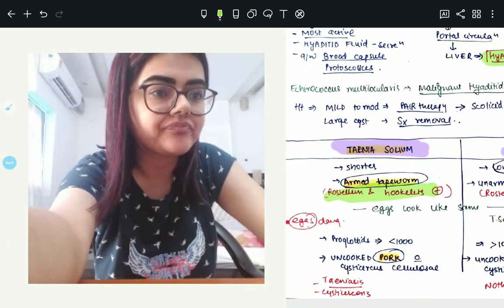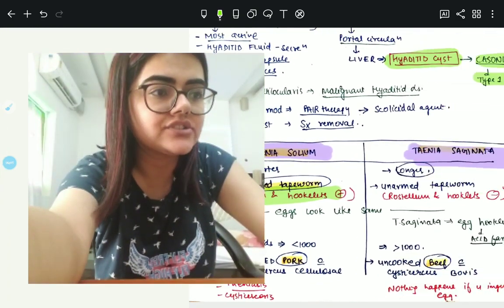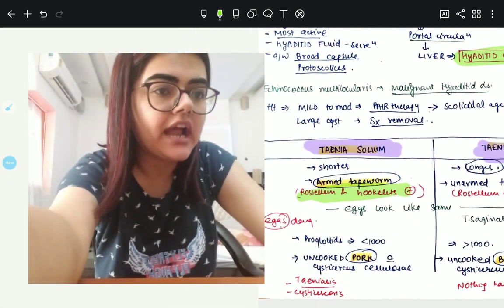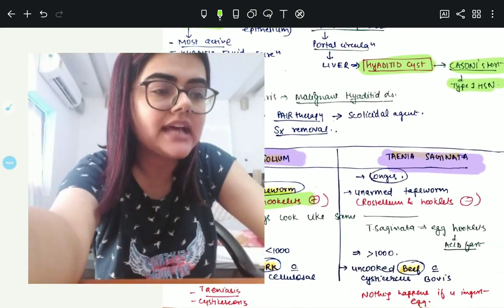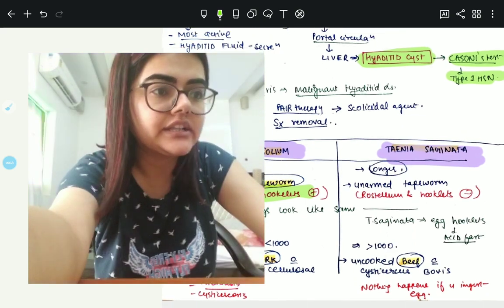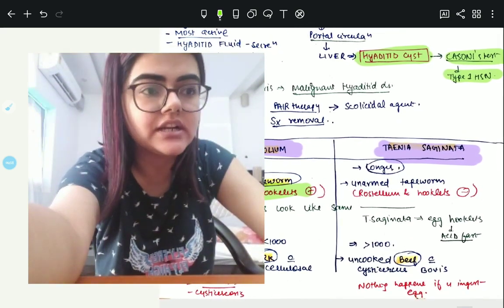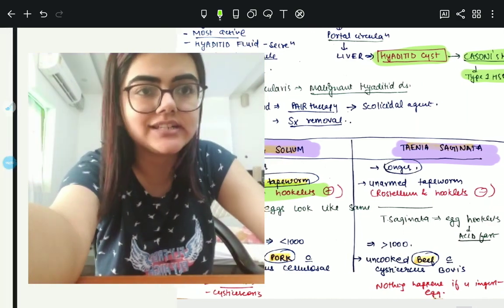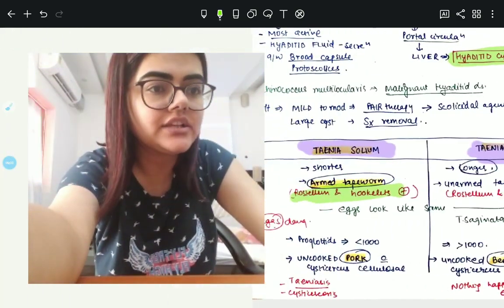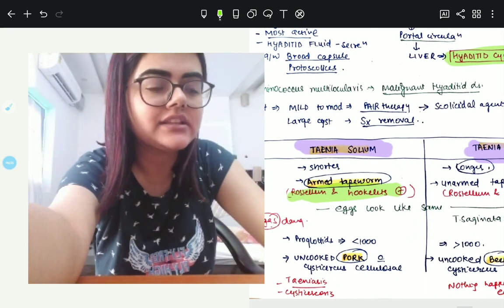Then the eggs of Taenia solium are dangerous, and you should know that the egg of Taenia saginata contains hooklets, and these hooklets result in acid fastness of Taenia saginata's egg. Then Taenia solium proglottids are less than 1000 in number.